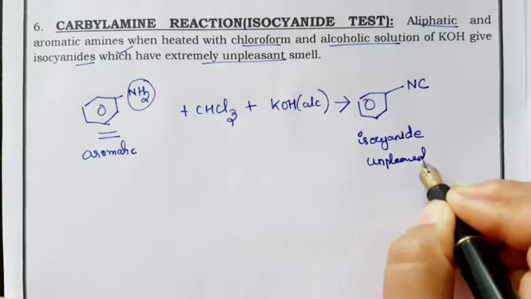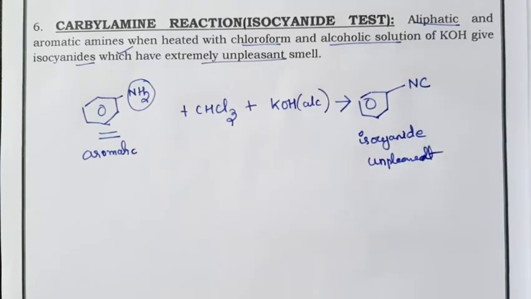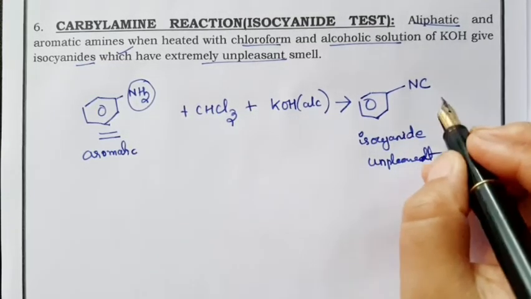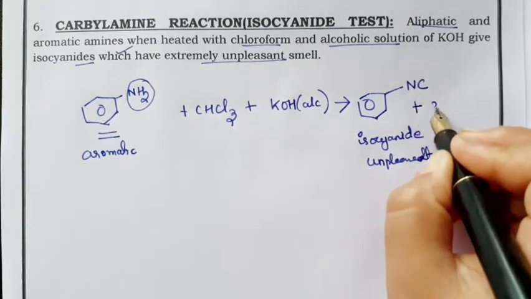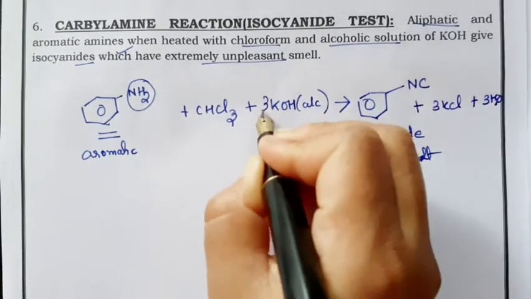If your compound is aniline and you do this isocyanide test, it will give an unpleasant smell, and that is because of the formation of isocyanide. If it doesn't give any unpleasant smell, that means the compound you have is not a primary amine. So NC, and the byproducts you will get are potassium chloride and water.